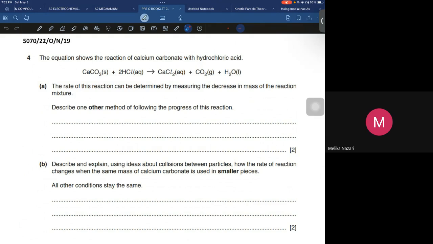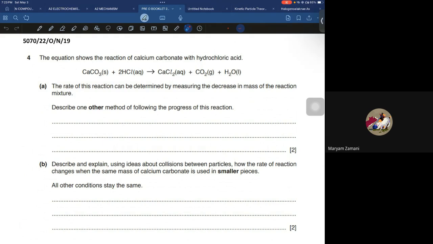Are you getting this question? I told you that we can measure the rate of reaction by different methods. We have physical methods, and then we have a chemical method, and we can also measure the rate of reaction by using the graph, by looking at the line that we did, and then finding the gradient of that line. Then we would be determining the rate of reaction, whether the reaction is faster or slower. But this is a very easy question. This is of 2 marks.